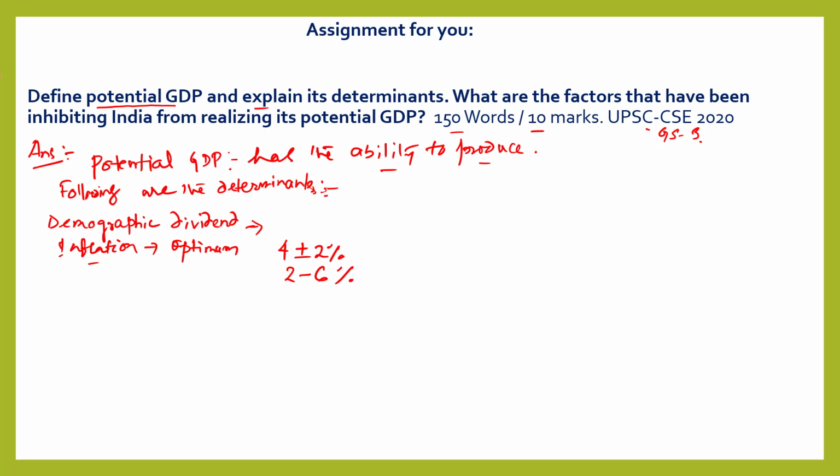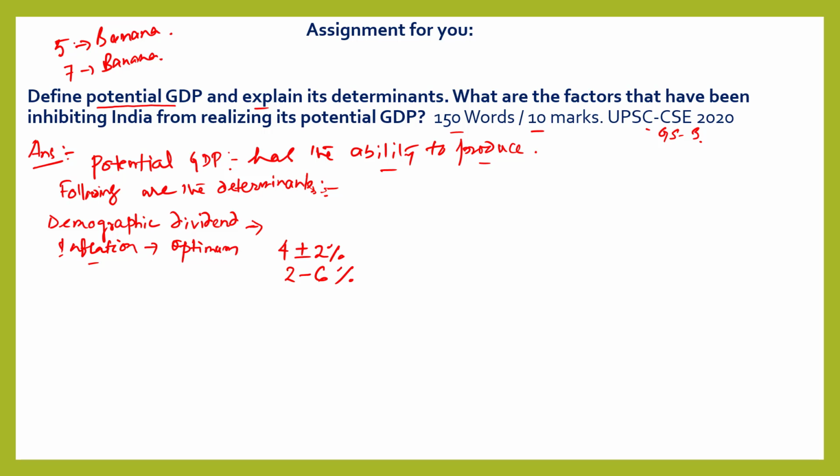Suppose the price of a banana is rupees 5. And due to inflation, the price of the banana increases to rupees 7.